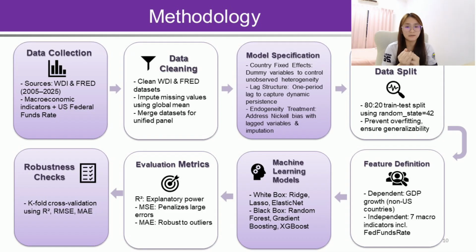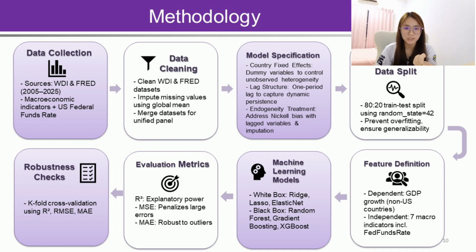After the merged dataset is obtained, we go in for the model specification, which is country fixed effect and year fixed effect. We use them to control the unobserved heterogeneity and also implement the lag structure, to capture the dynamic persistence. And also the endogeneity treatment to address the bias from the omitted variable and the imputation. We're using a random data split ratio of 80 and 20, meaning 80% for the train set and 20% for the test set. This is to prevent overfitting and also ensure generalization stability.